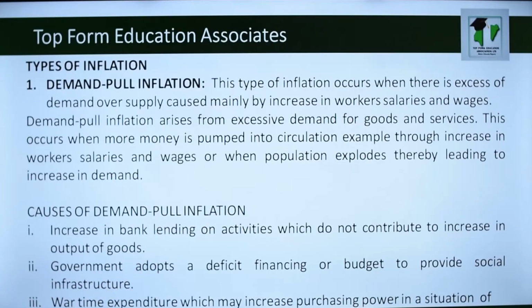When there's increase in wages and salaries, workers will demand more goods and services. So this will lead to increase in prices.